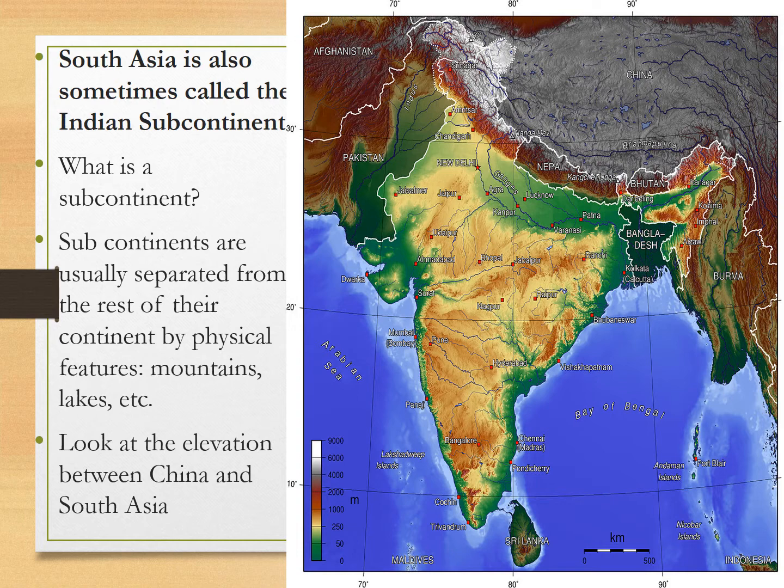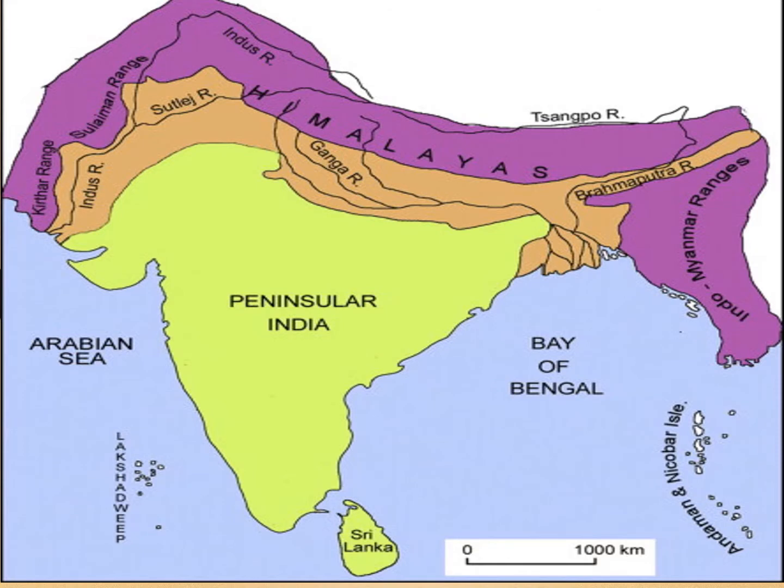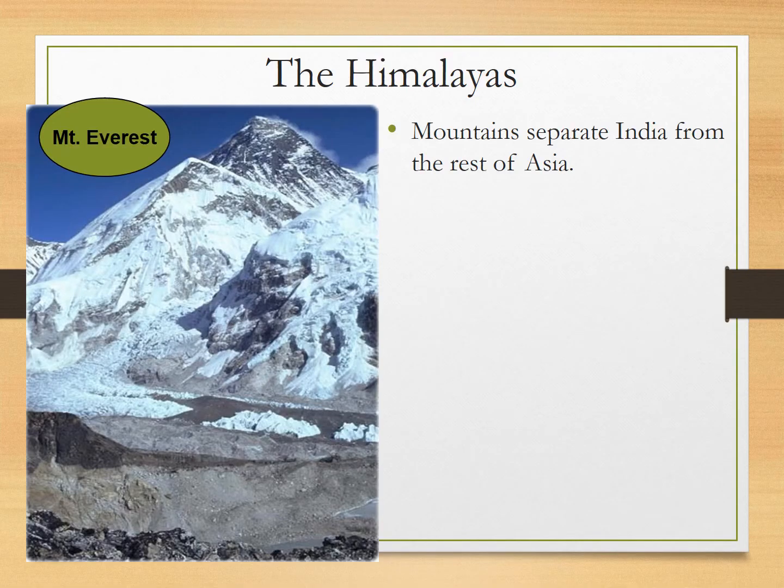So this is South Asia, also called the Indian subcontinent. And we call it that as well because of its geographic history. So we see up here this purple that's over the top. This is the Himalayan mountain ranges. Okay, this is the very high elevation. Then it goes down a little bit, and then peninsular India is low elevation where most people are living.